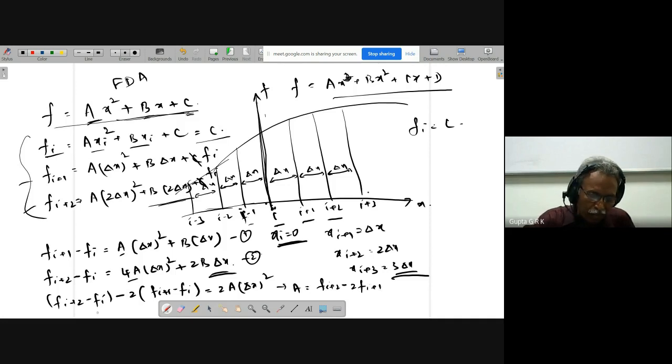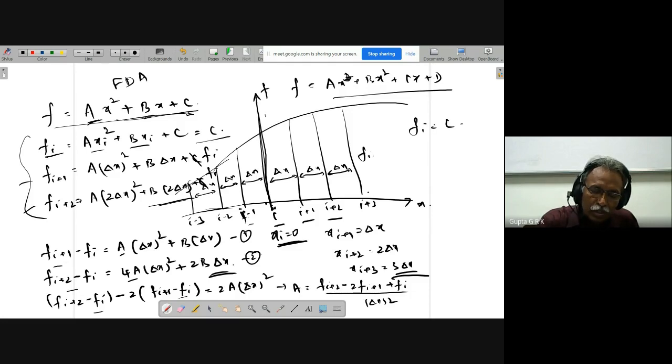How many Fi's are there? Minus Fi. This is plus 2Fi. So plus Fi by delta x whole square. Like this I will get. And to get B, I have to cancel A. Okay, so for the second equation minus 4 into the first equation.